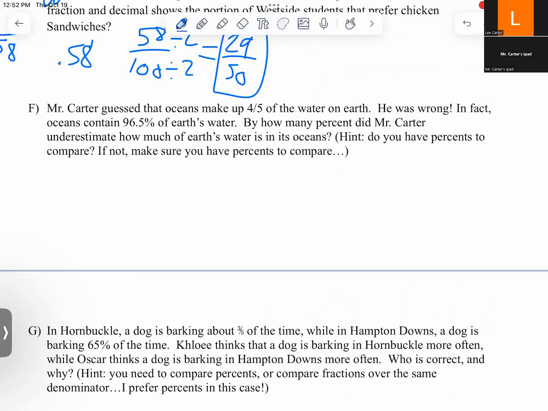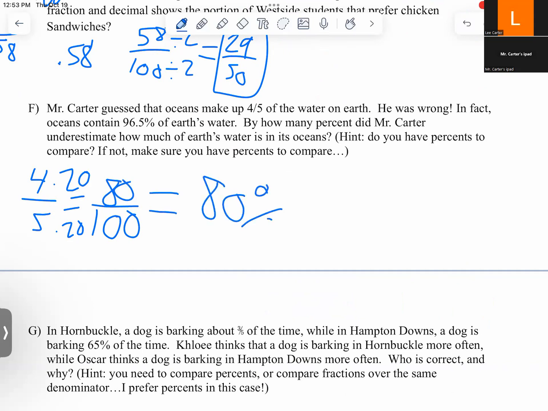All right, now a little bit more difficult here. So Mr. Carter guessed that oceans make up 4/5 of the water on Earth. He was wrong. In fact, oceans contain 96.5% of Earth's water. How many percent did I underestimate? Okay, so since we don't have percents to compare, we need to be talking about the same thing. So I'm going to take this fraction, this ratio, and I'm going to put it over 100 so I have a percent. So now I know that I had guessed 80% to begin with.